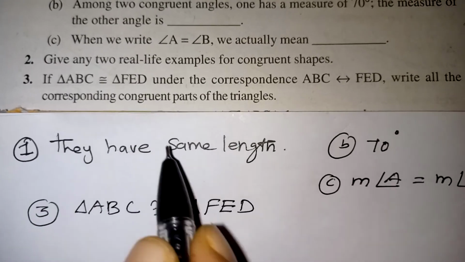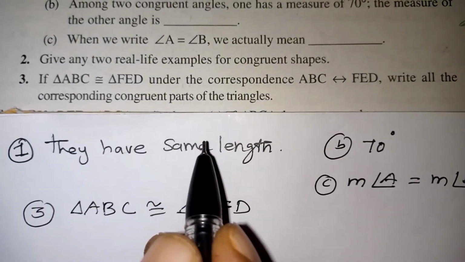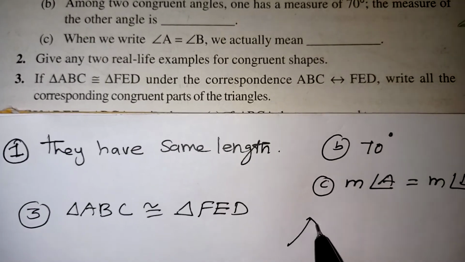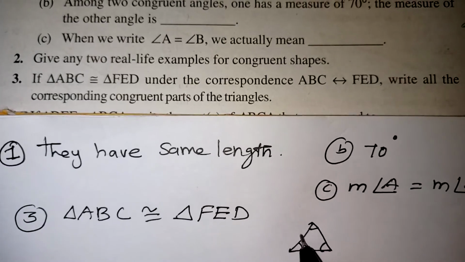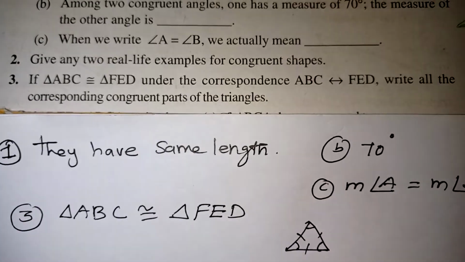Then we have to write all the corresponding congruent parts. There are 6 parts in any triangle: 3 angles and 3 sides. If you take one triangle, its 3 sides and 3 angles will be equal to the corresponding ones.